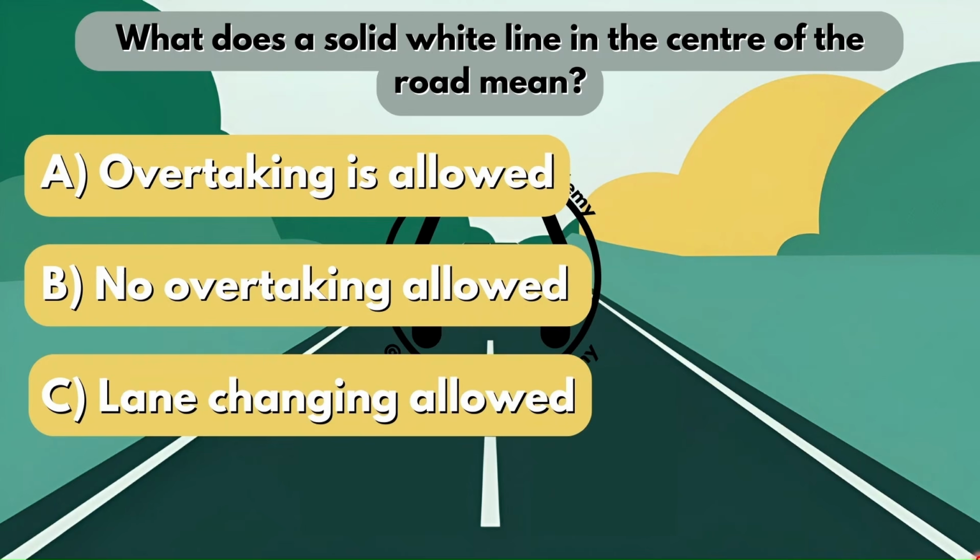So what does a solid white line in the center of the road mean? Is it option A, overtaking is allowed? Is it option B, no overtaking is allowed? Or is it option C, lane changing allowed? Now, if you see a solid white line, it means you are not allowed to overtake, right? You're not even allowed to let your vehicle touch that line. You're not allowed to cross the line, and you're not allowed to let your vehicle touch that line.